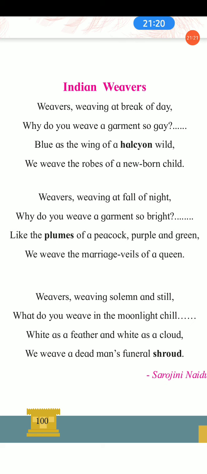Now again the poet curiously asked the weavers, why are you weaving a garment so bright? Why are you weaving? They answered that we weave the marriage veils of a queen. What are they doing? They answered that they are weaving marriage veils. Marriage veils. Veils means what here? The word veils means a face covering, very thin and transparent material cloth a bride uses during wedding ceremony.